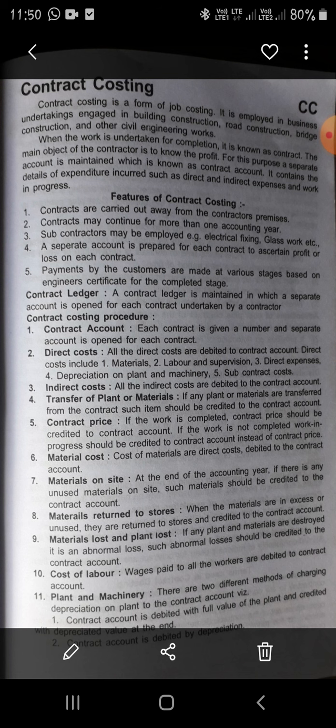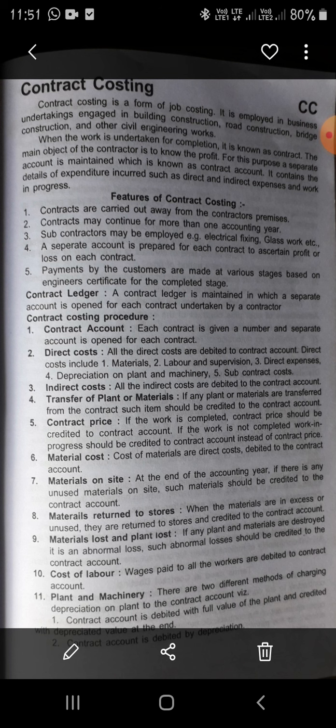Direct costs include material, labor, supervision, direct expenses, depreciation on plant and machinery, subcontract, etc. Indirect costs are also debited to the contract account.